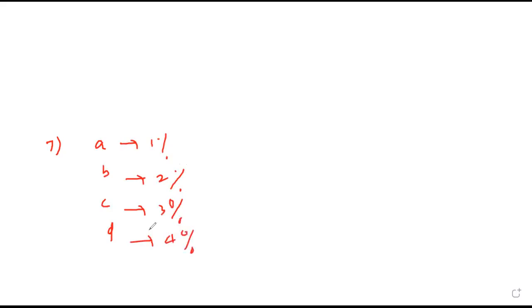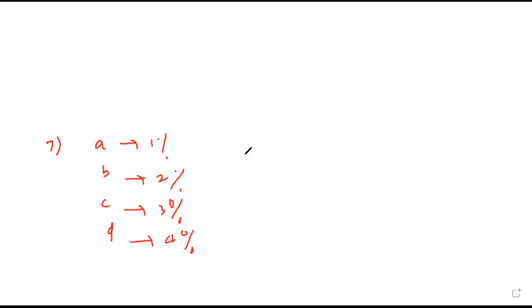Seventh one, did you get answer as B? Sir, I got D. What did you get? I got D. Yes. Okay, just check. Errors in A, B, C, D are 1%, 2%, 3%, and 4% respectively. Then which of the following has an error of 7%?